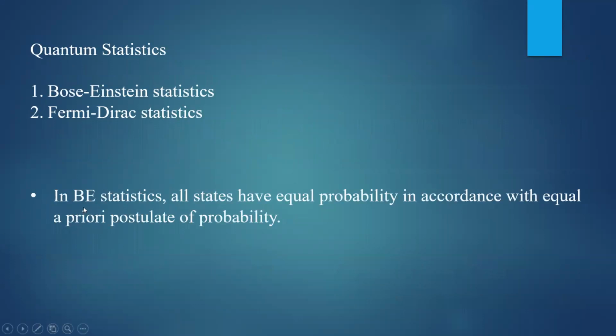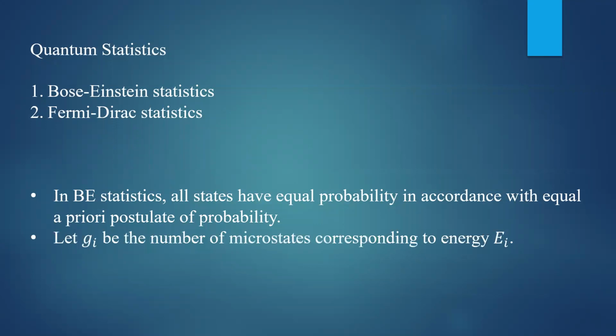So what is the difference between them? We'll consider that later. In Bose-Einstein statistics, all states have equal probability in accordance with the equal a priori postulate of probability. It is true in Fermi-Dirac statistics also. Let us take the concept behind the Bose-Einstein statistics first, then we'll take up the Fermi-Dirac statistics. In Bose-Einstein statistics, all the states have the equal probability of accommodating the particles, in accordance with the equal a priori probability.